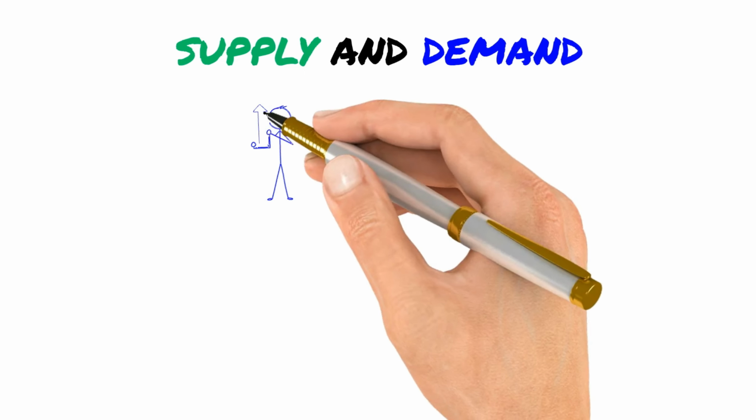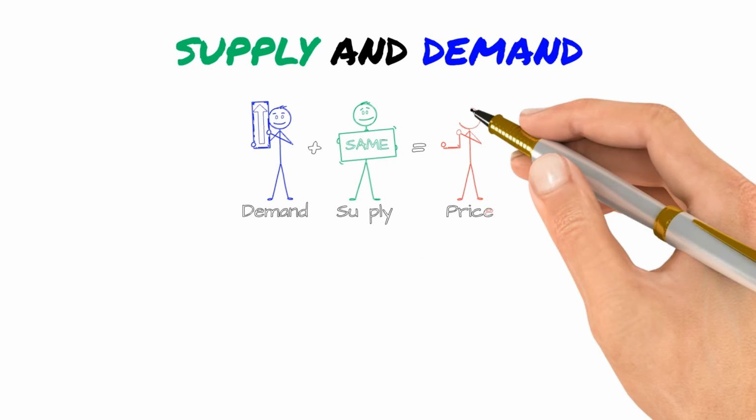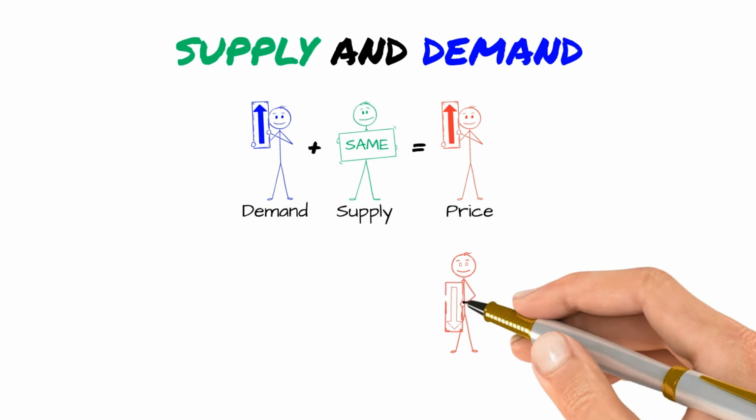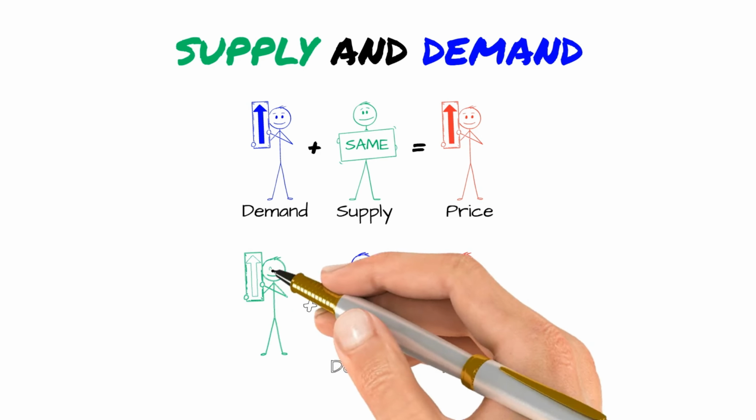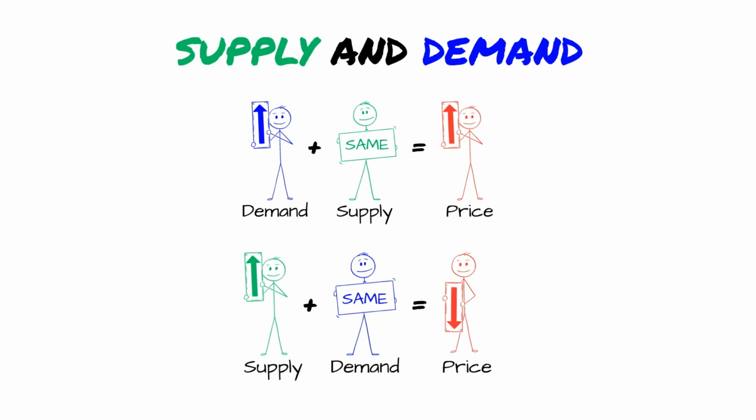Here's what you need to remember. Supply and demand work together to set prices. When demand goes up and supply stays the same, prices rise. When supply goes up and demand stays the same, prices fall. It's always this push and pull between buyers and sellers.